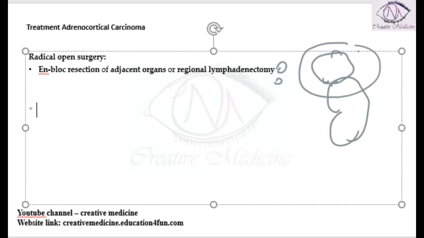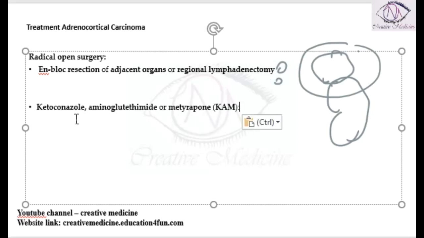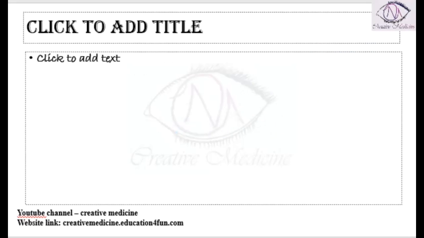Then for medical therapy, you can give drugs like ketoconazole, aminoglutethimide and metyrapone. These will actually control the steroid secretions. Because they control the steroid secretions, these can also be given to the patient, but the main treatment is by surgery. Then mitotane can also be given to these patients.